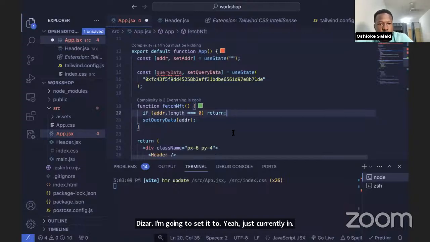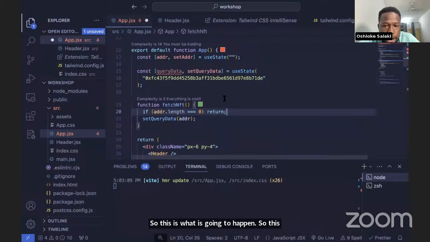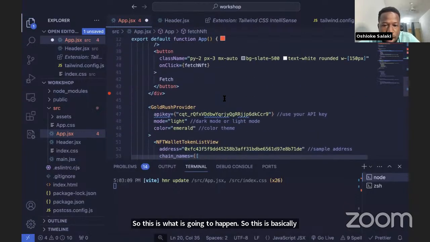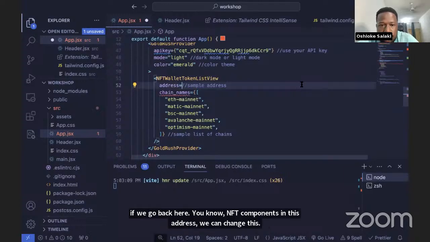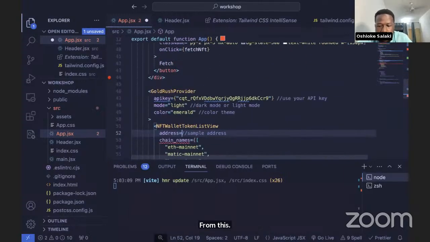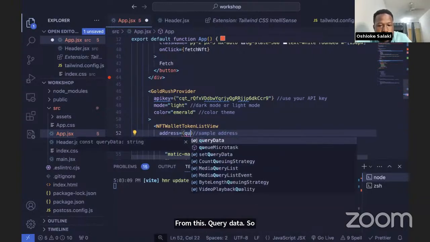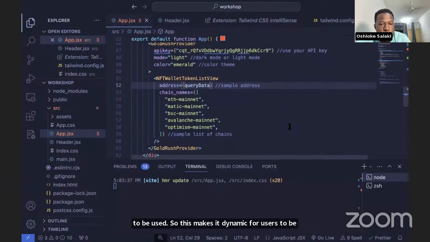So this is what is going to happen. This is basically everything, so we can test this out. If we go back here in our NFT components, in this address, we can change this and just write query data. So it's query data that is going to be used. This makes it dynamic for users to be able to type in the address that they want to query.